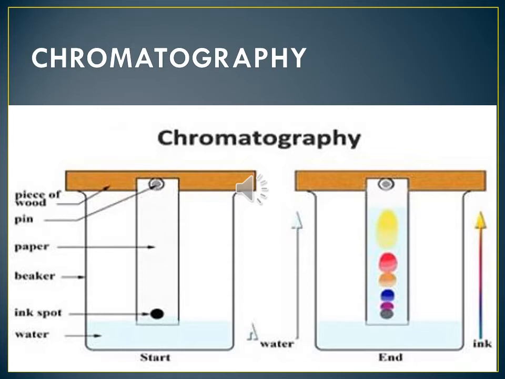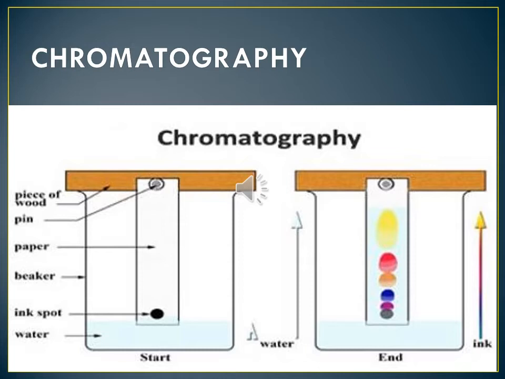Chromatography is also a separation technique. It is used to separate different components of a mixture based on their different solubilities in the same solvent. There are several types of chromatography based on the above basic principles. The simplest type is paper chromatography.